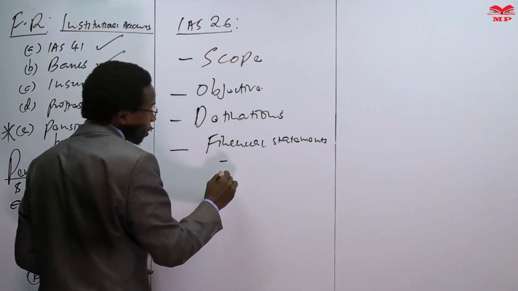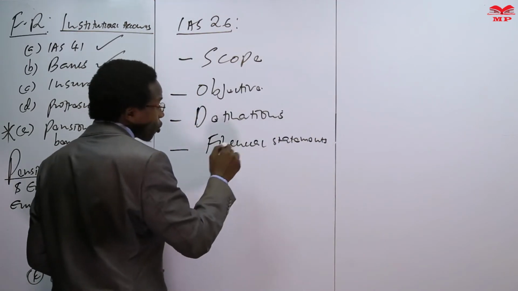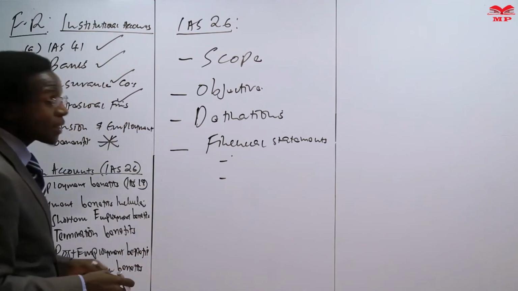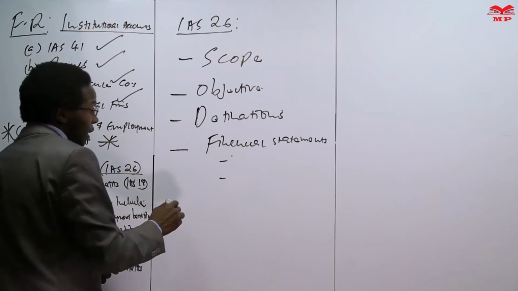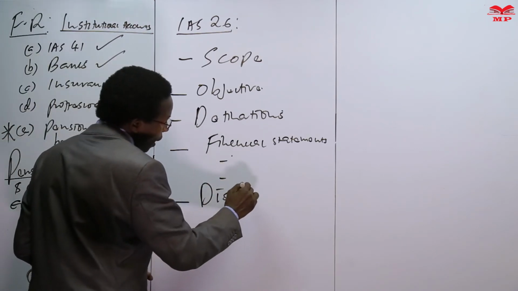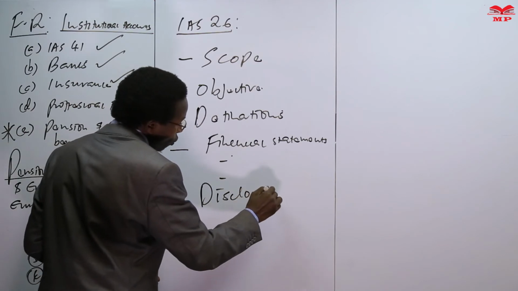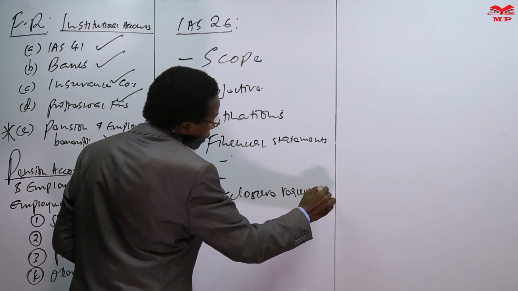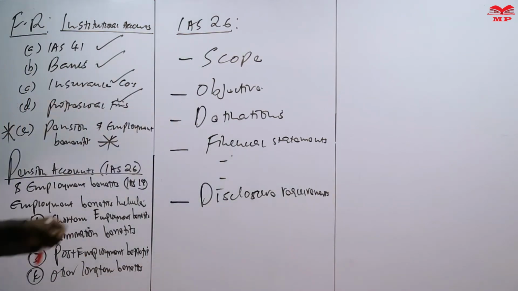Basically, the financial statements are two: the statement of changes in net assets and the statement of net assets. Then we also have the contents, and then disclosure requirements. That's what we want to talk about when it comes to IAS 26.